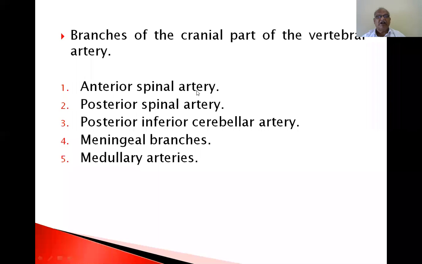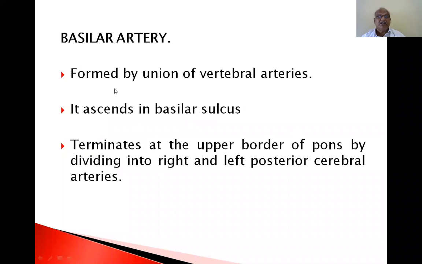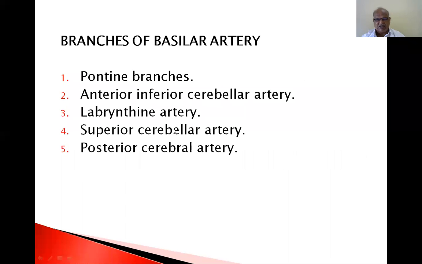So, anterior spinal artery, posterior spinal artery, posterior inferior cerebellar artery, meningeal branches, and medullary arteries are the branches of the cranial part of the vertebral artery. Basilar artery, formed by union of vertebral arteries, ascends in the basilar sulcus present on the anterior aspect of the pons, and terminates at the upper border of the pons by dividing into right and left posterior cerebral arteries. Already I have shown you in the circular pictures.